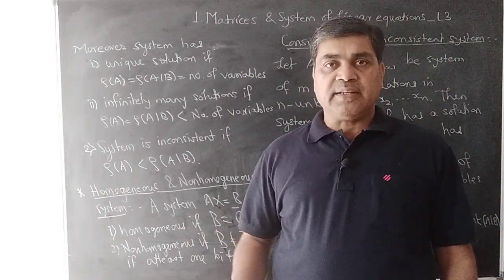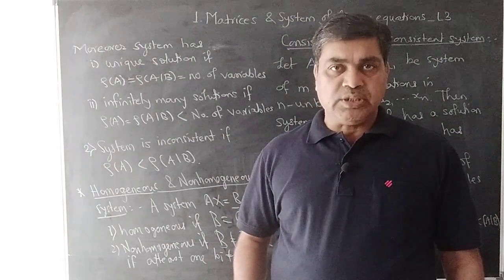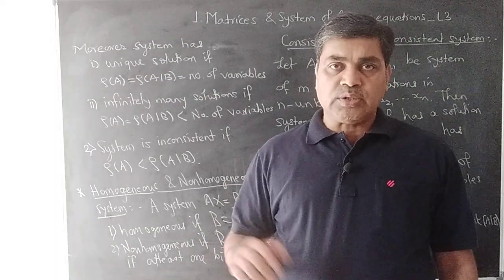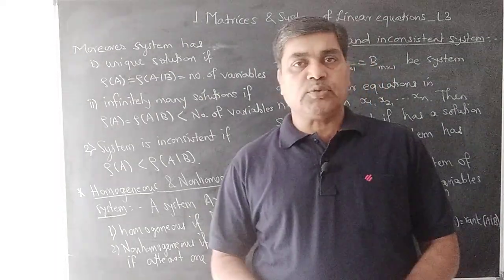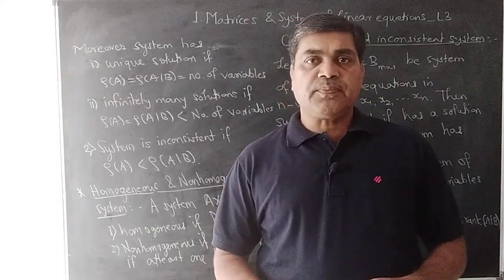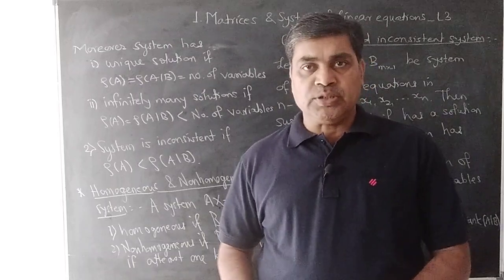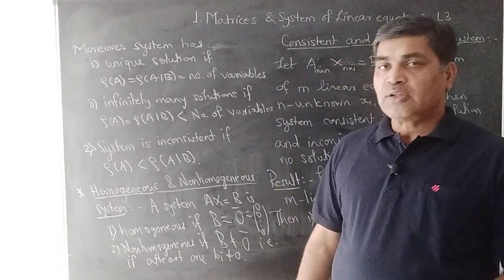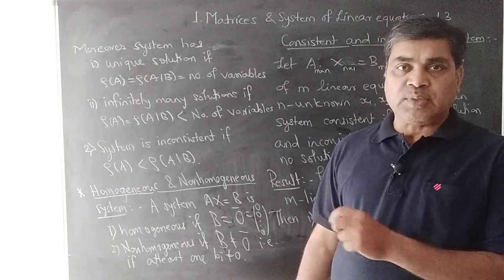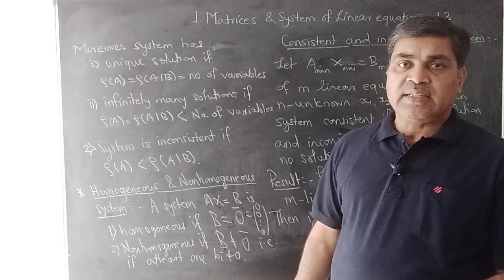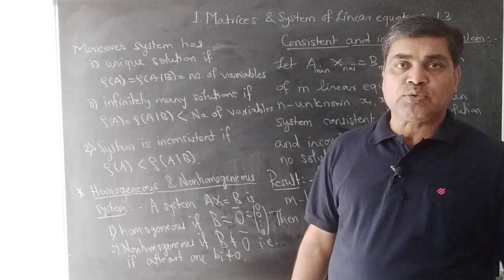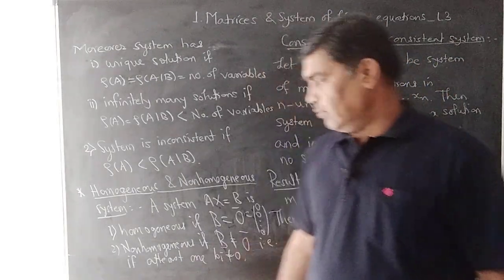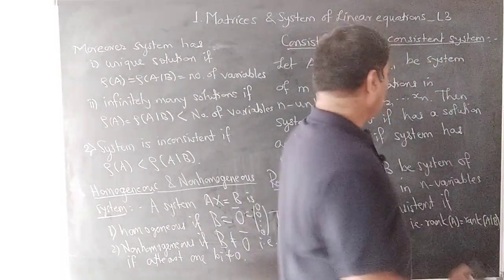If I assign each variable equal to 0, then x1 is equal to 0, x2 is equal to 0, up to xn equal to 0 must satisfy each equation in that homogeneous system. So a homogeneous system is always consistent because it has at least one solution, which is the trivial solution, that is x1 is 0, x2 is 0, and so on, xn is 0.